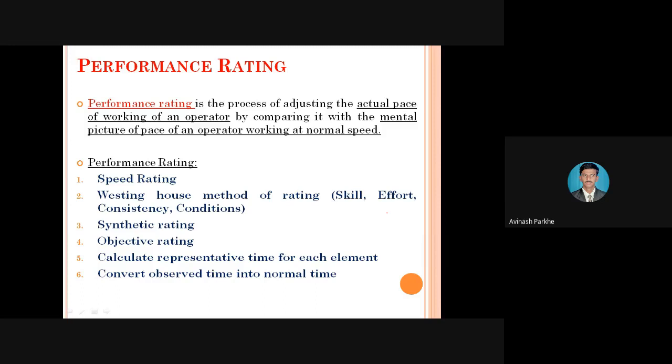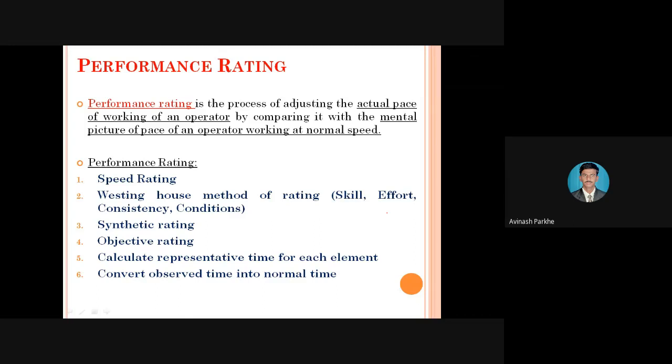In the last lecture, we covered one method related to work measurement. Out of the four methods, the first method is called time study. We discussed the basic procedure of the time study, and which types of equipment we use in that time study concept in order to measure the time of each and every operation. Now one more concept we are going to discuss in today's lecture